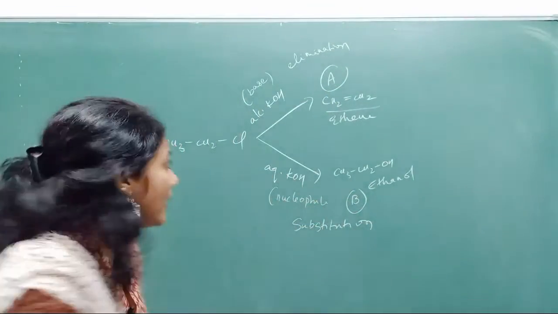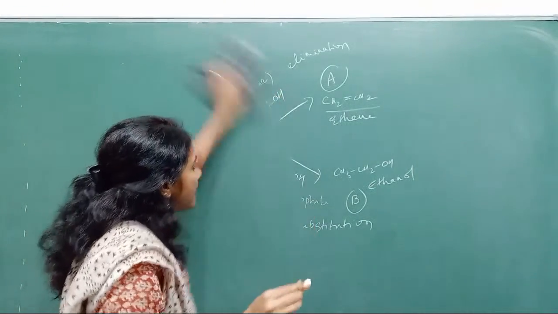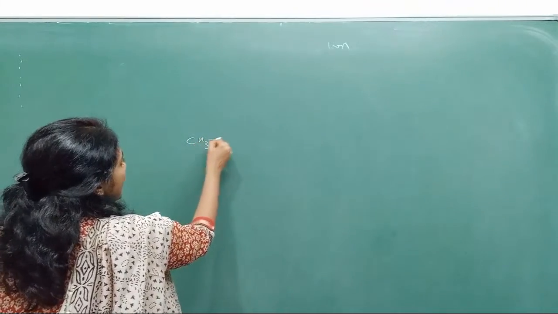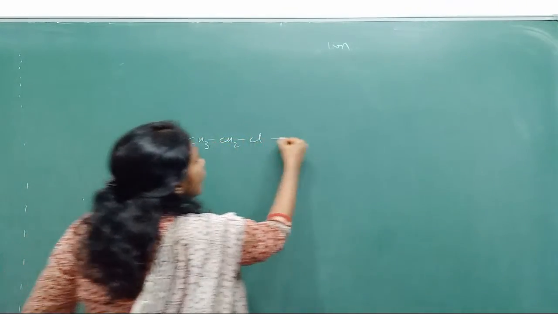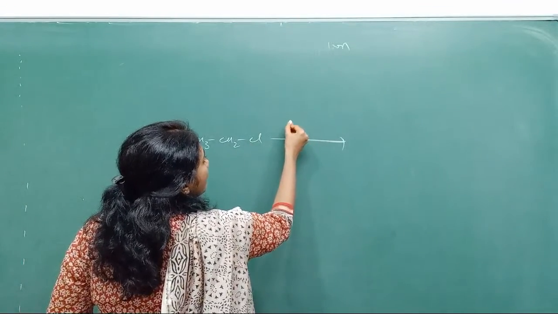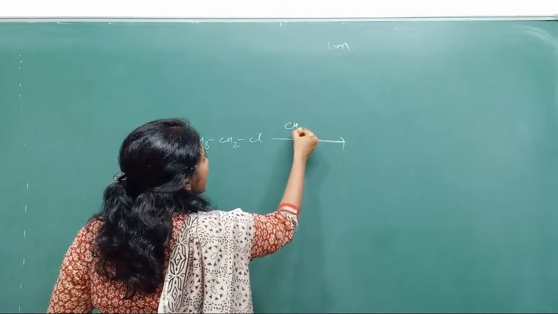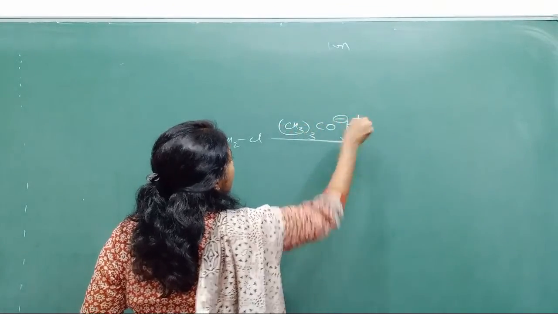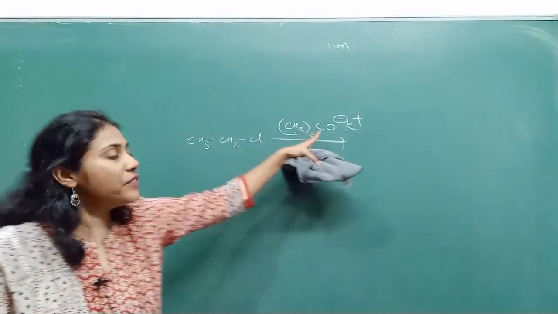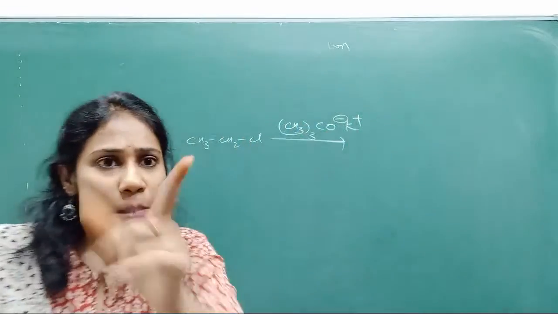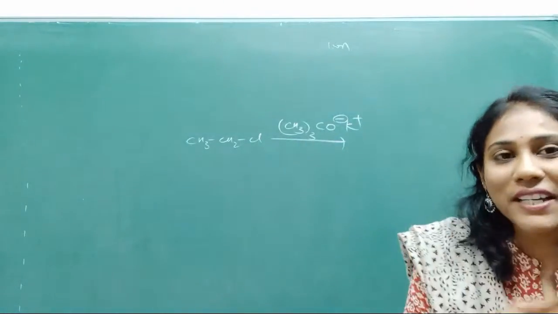But if the reagent is, observe carefully, suppose I have CH3CH2Cl, look at the reagent, guys, look at the reagent, okay? If I have (CH3)3CO minus K plus, fine, if this is the case, tell me whether elimination takes place or substitution takes place. So, competition, I am talking about elimination versus substitution.